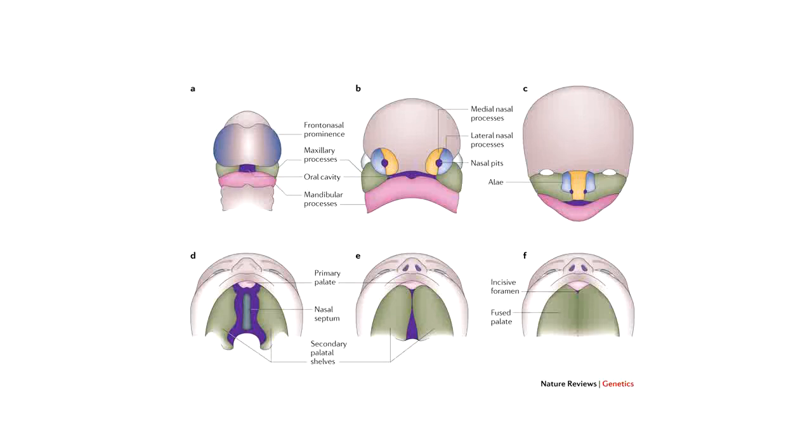Only the incisive foramen remains at the junction of the two palatine shelves and the primary palate, and this dotted line indicates the median line, which can be recognized even in the adult and indicates the fusion of the two palatine shelves. In the adult palate also we can see this line or raphe.